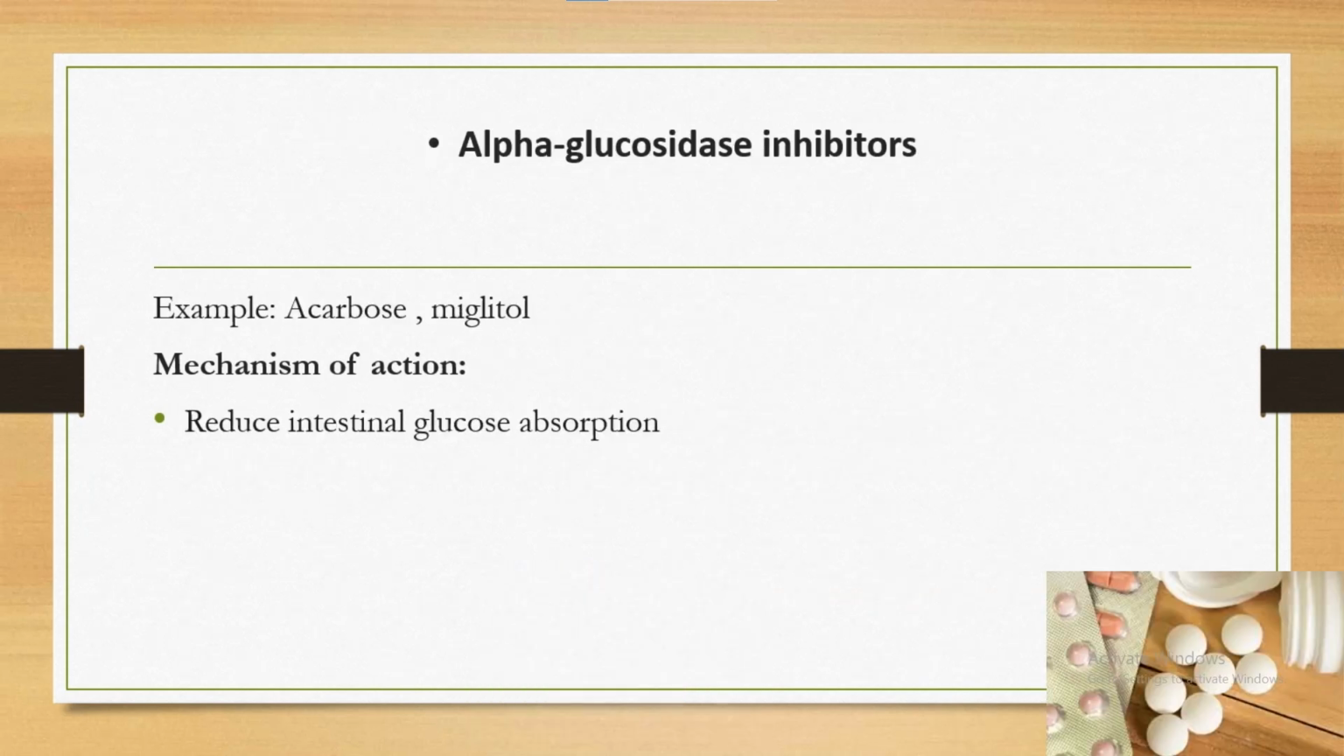Alpha glucosidase inhibitors. Example: acarbose, miglitol. Mechanism of action: reduce intestinal glucose absorption.